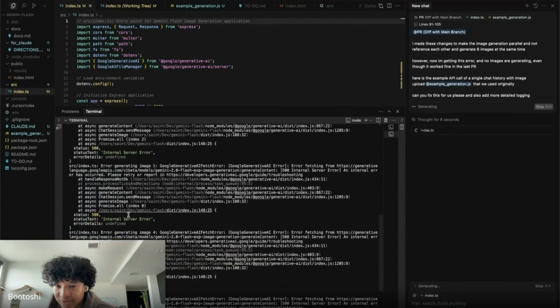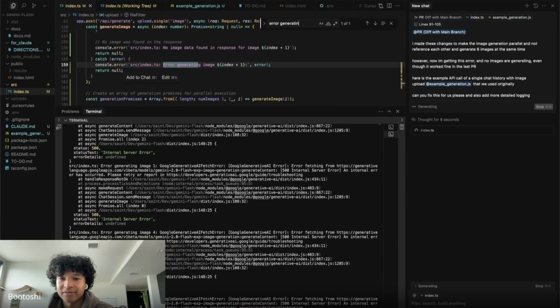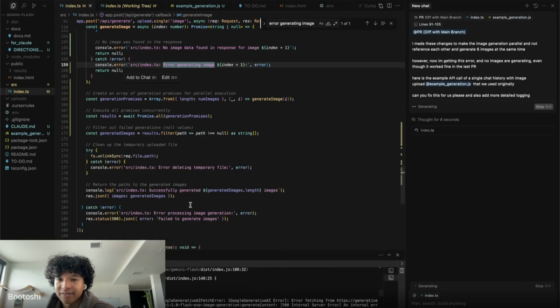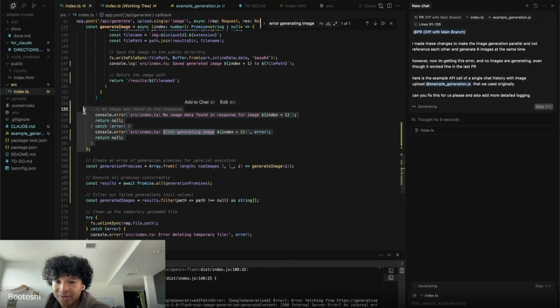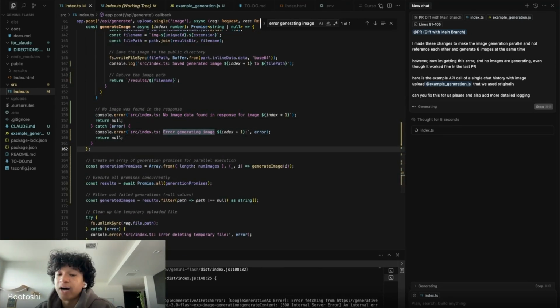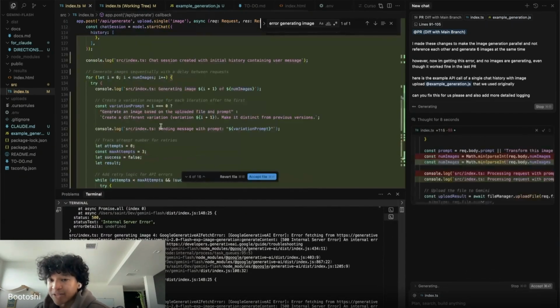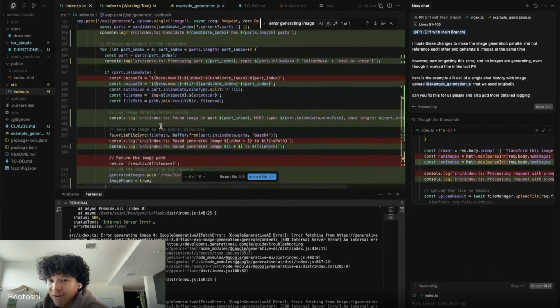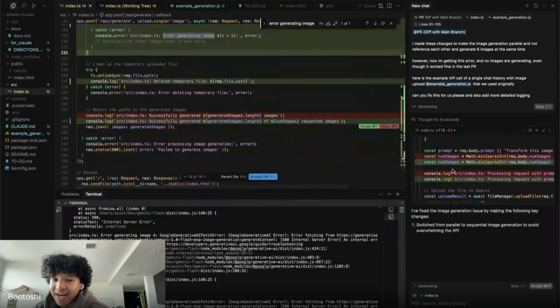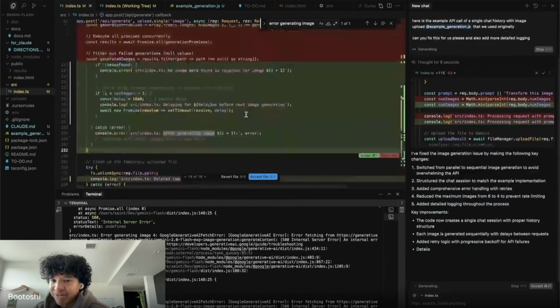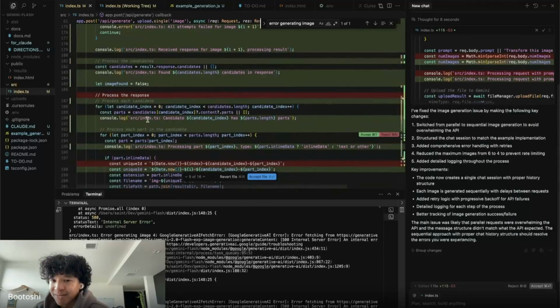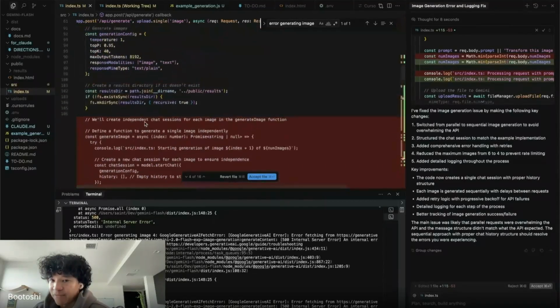This log specifically, where it said error generating image. If I search up error generating image, you can see this is what the logs are for. They're console logs. So they just allow us as developers to visualize the code flow. And when something doesn't work in the code, you want to pinpoint where. So I just asked Claude to make very specific console logs that go through and show off the full process.